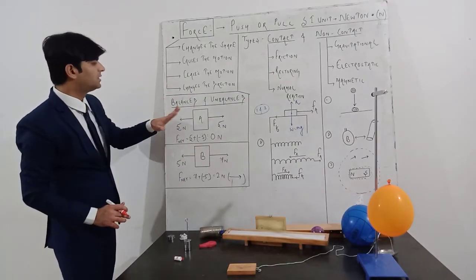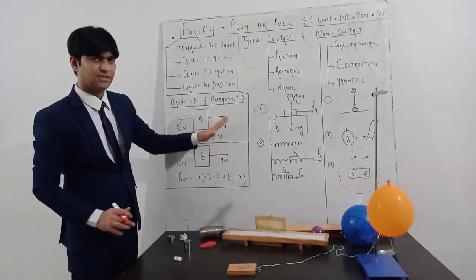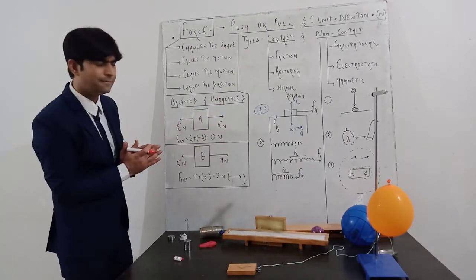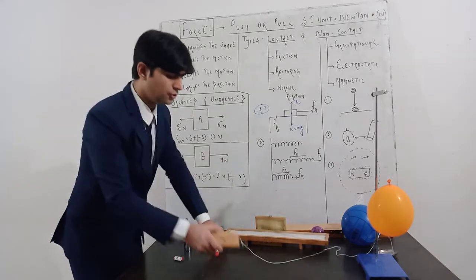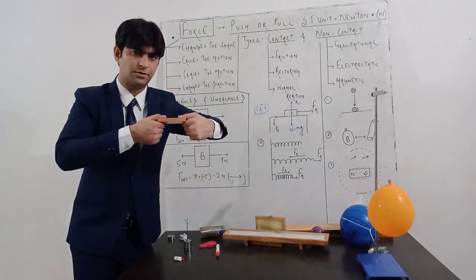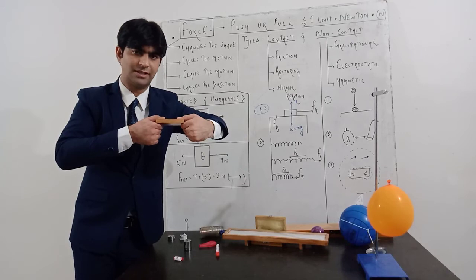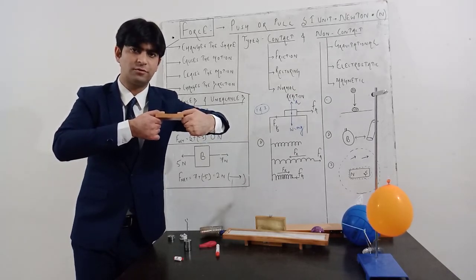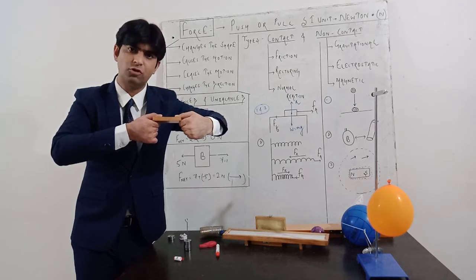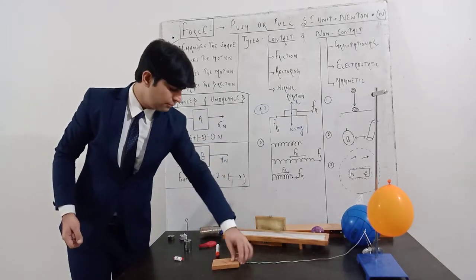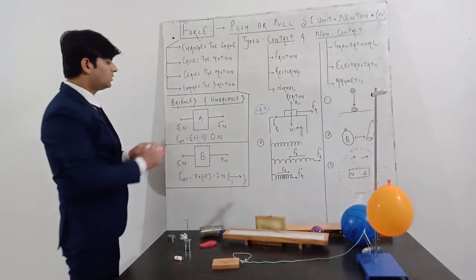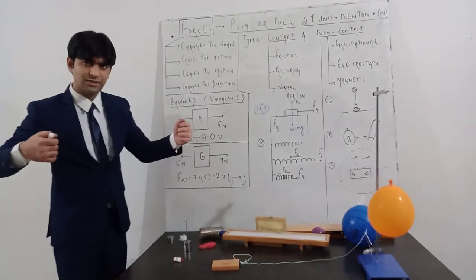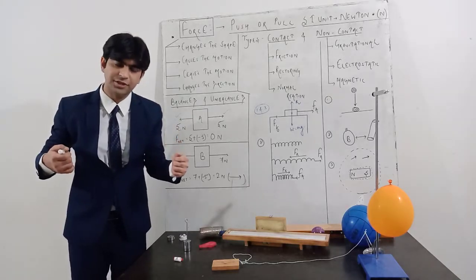If you see the second category, balanced and unbalanced force, this is also very simple. Suppose this is body A, and you are applying the same amount of force in both directions. You are stretching this body with the same magnitude of force, but in opposite directions. So the state of the body is not going to change.